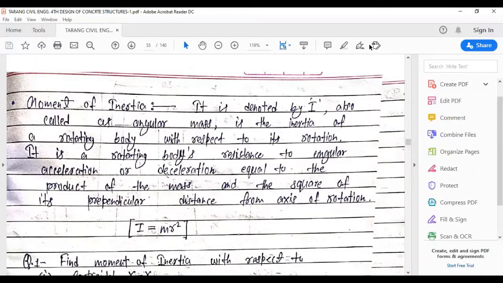Also, it is a rotating body's resistance to angular acceleration or deceleration, equal to the product of the mass and the square of the perpendicular distance from the axis of rotation.